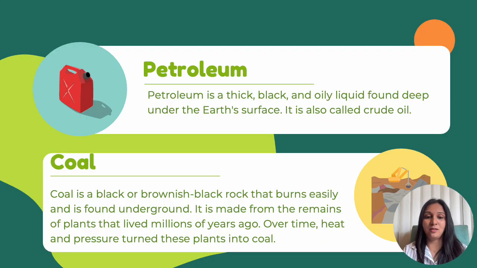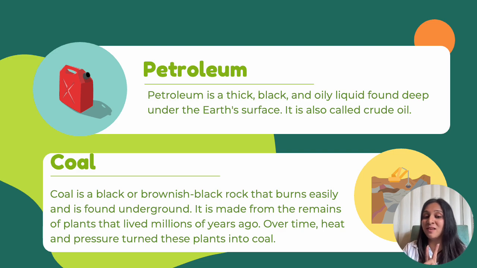The next category that we spoke about is the non-renewable natural resources. One major example I mentioned was petroleum. Let us talk about what petroleum is. Petroleum is nothing but a thick, black, oily fluid or liquid that you find in the earth's surface. It is also called crude oil sometimes.